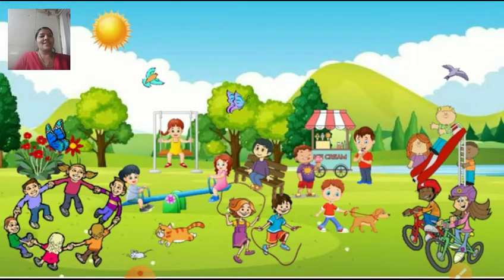Some children are riding bicycles, and some children are skipping. So many things we can see in this picture. This is a picture of a garden. When you are writing a composition on the topic garden, you can write your first sentence as: Garden is very beautiful.